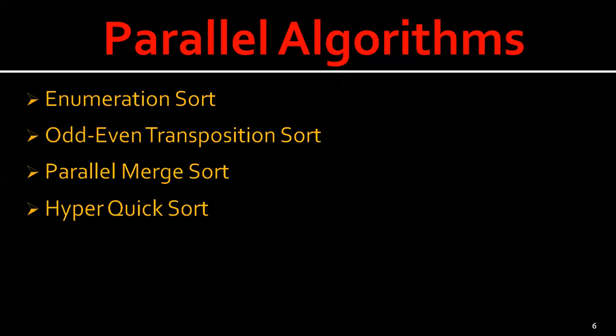Of course, there are many more sorting techniques, but for the time being, let us discuss these four different sorting techniques.